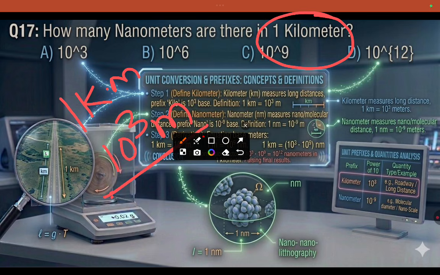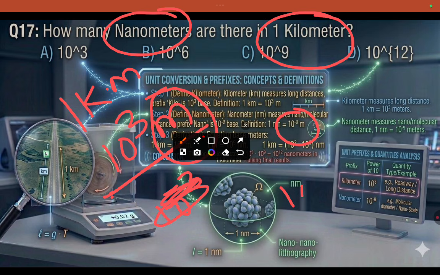Our question is about nanometers. 1 nanometer equals 10 to the power of minus 9 meters, so 1 meter equals 10 to the power of 9 nanometers. So 1 kilometer is 10 to the power of 12 nanometers.